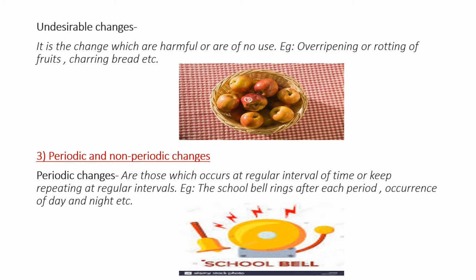Third is periodic and non-periodic change. Periodic changes are those which occur at regular intervals of time or keep repeating at regular intervals. The best example, students, is the school bell that rings after each period. You must have realized that after a certain time interval, your school bell will ring, and you will know that yes, our first period is over. Again, after the same time interval, the second bell will ring. You will understand, yes, our second period is over. So the school bell, which rings after each period, is an example of periodic change. And occurrence of day and night, which you observe daily, is also an example of periodic change.